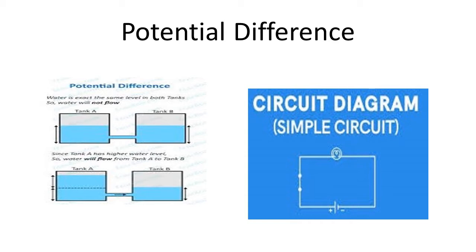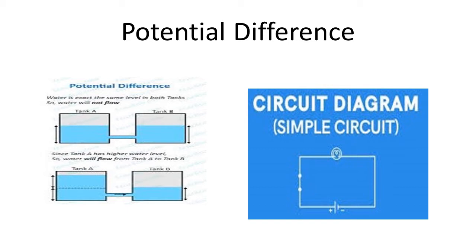So surely water will move from a tank having more level of water to a tank having lower level of water, and a water current or water flow will be generated, and this flow or current will be observed till levels in both the containers are the same. Means there will not be any level or potential difference, right? Same thing is observed in case of electrons also.